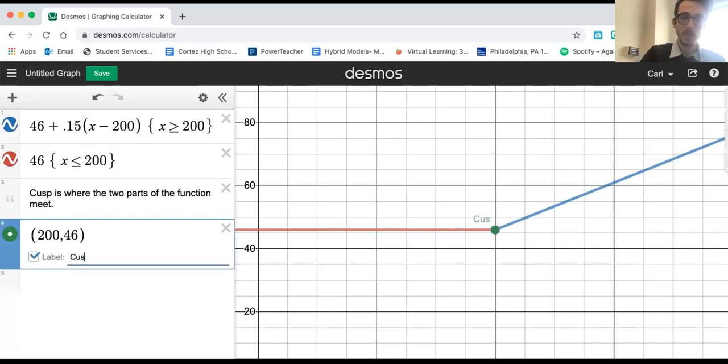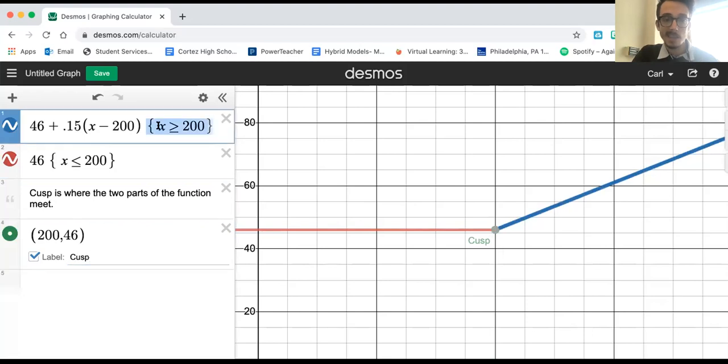When they say the cusp, they're pretty much saying something's changing, like I'm either paying more or paying less at this specific point. And this happens again at 200 characters. So there you go. Notice I use brackets to denote what my x value is bound between, because if you don't have that, you end up with something like this. And you don't want that. You want to keep it specific to where the characters are matched up. So make sure that you use brackets and use these inequalities to talk about that.